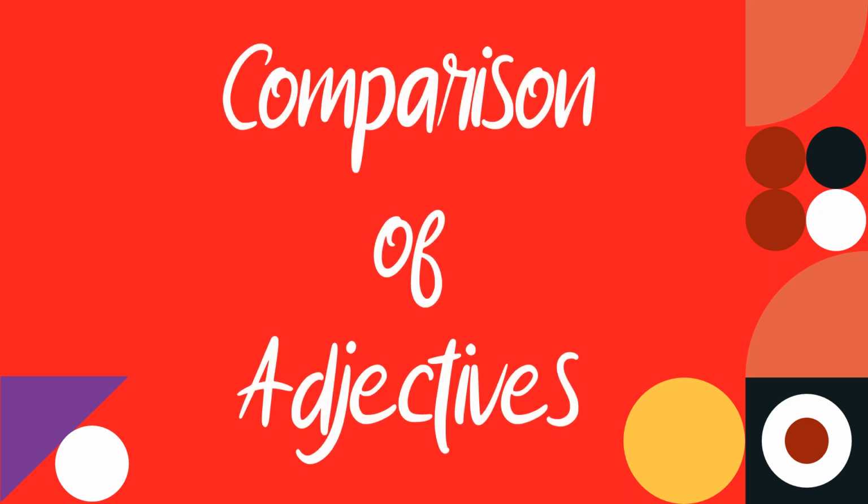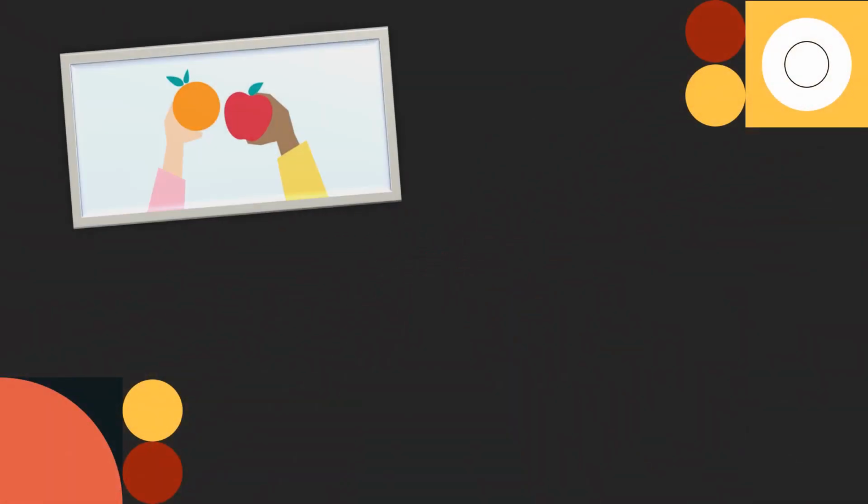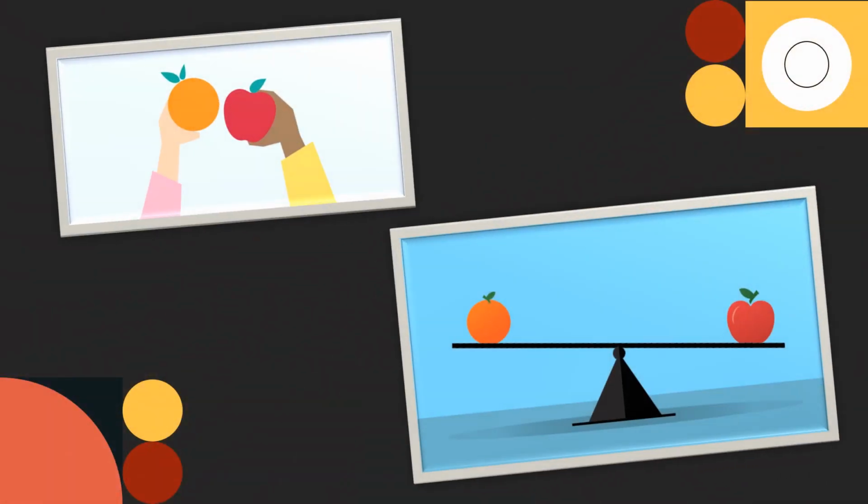Hello everyone. Today's topic is comparison of adjectives. When we talk about two things, we can compare them. We can see if they are the same or different. Perhaps they are the same in some ways and different in other ways. We can use comparative adjectives to describe the differences, children.